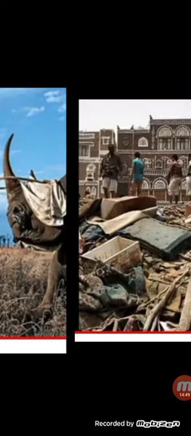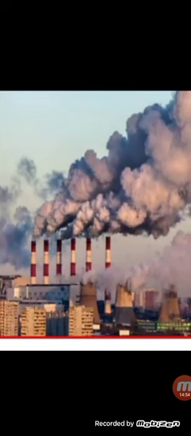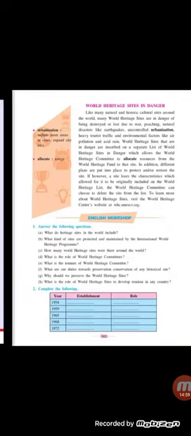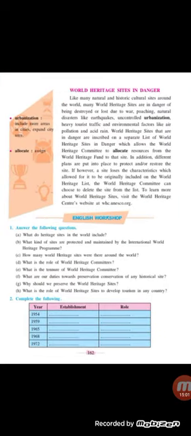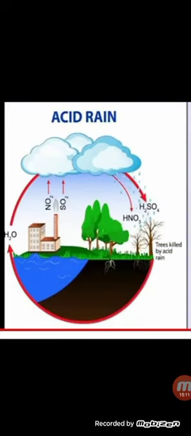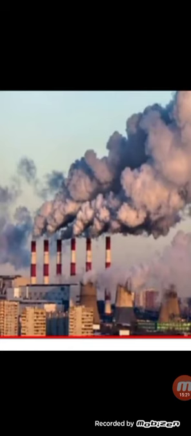Okay, these are all things which come under this. These are the reasons behind what? Why they are in danger? Just because of these reasons. Natural disasters, you can see. सी एयर पोल्यूशन, एसिड रेन, देखो ये भी अर्थक्वेक है. Okay. World Heritage Sites are in danger of being destroyed or lost due to war, poaching, natural disasters like earthquake, uncontrolled urbanization. See, this is urbanization, and just because of this over traffic, heavy tourist traffic, and environmental factors like air